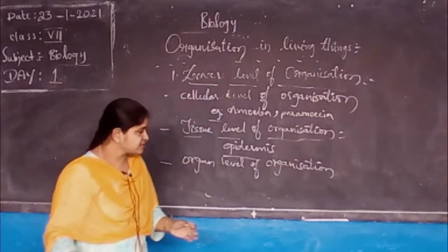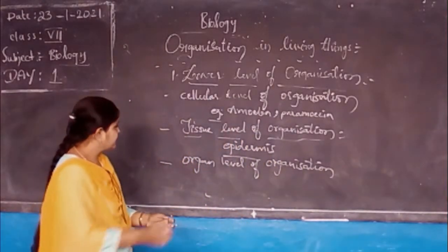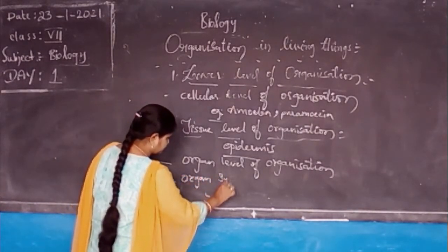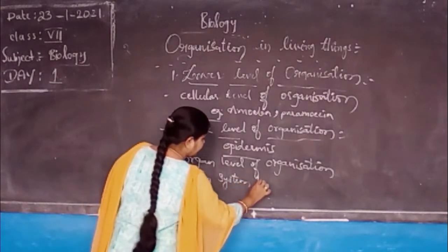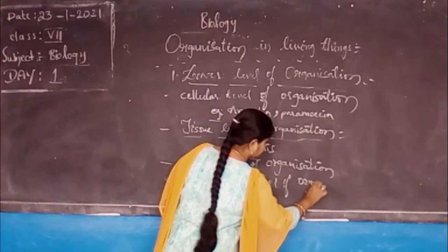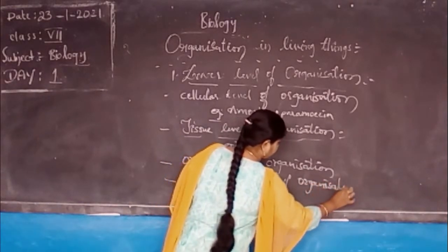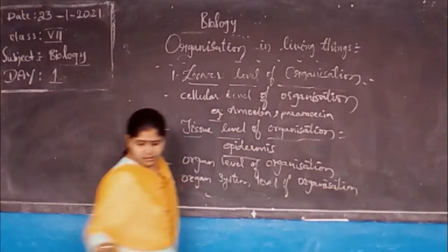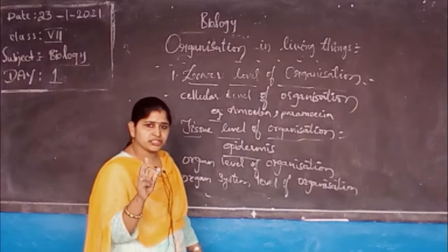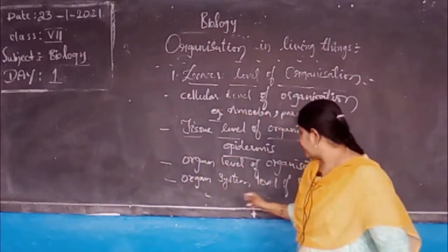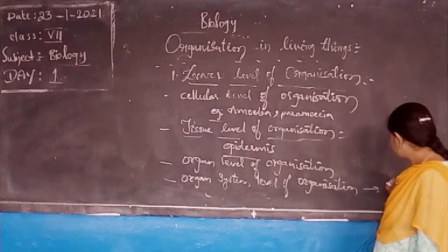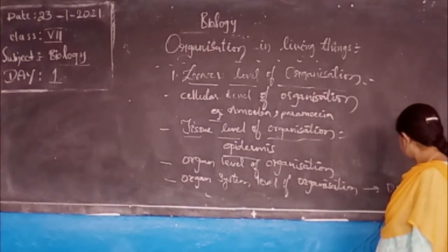Okay. Next, after organ, organ system. Organ system level of organization. What do you mean by this? Here, all the organs grouped together to form an organ system. I'll give you a good example for this.